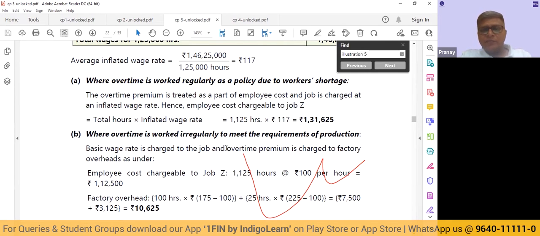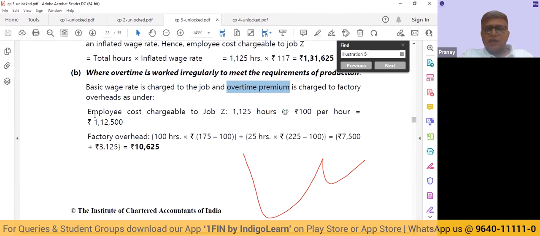Whatever overtime premium, please listen to this carefully, we are paying over and above the basic wage rate, we are going to treat it as factory overhead. It is not going to come to this job directly. All right. So what employee cost we will charge directly to this job will be simply 1,125 hours at rupees 100 per hour. Now, you may get a doubt, sir, but rupees 100 per hour is the cost only for normal working hours. For overtime before and after, it is 175. And for Sundays and holidays, it is 225. Why are you taking the entire 1,125 hours?